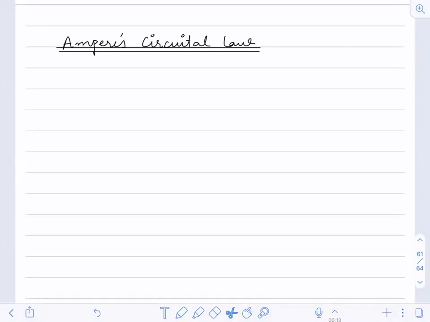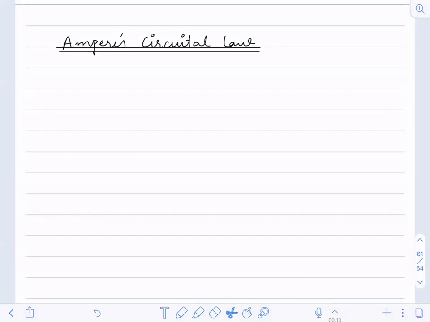Same way here also in magnetostatics. In this magnetism chapter we have studied Biot-Savart's law, which used to give us the magnetic field at a point. And then we have Ampere's circuital law, which is also used to give the magnetic field at a point. Now, why are we having two methods?